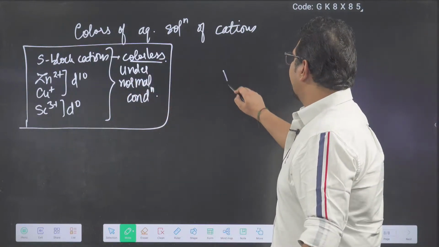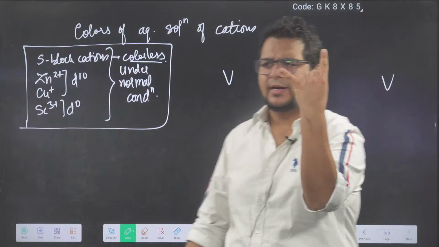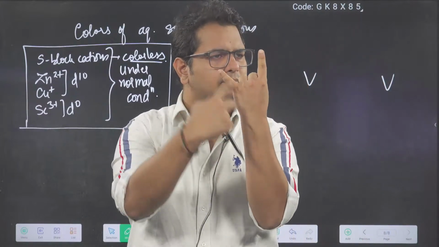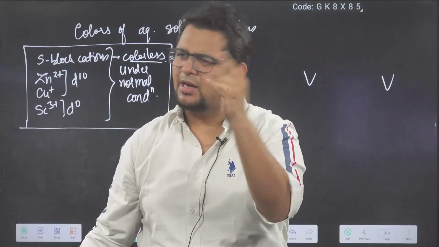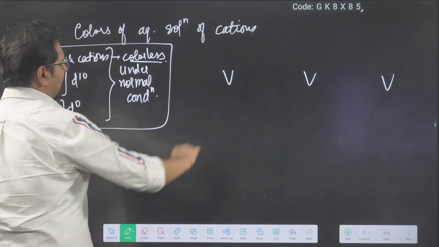Now, we have a party animal, vanadium. So remember vanadium. Vanadium is a party animal. He loves to party. Just now went to the college for the first time. He wants to party, bhai.